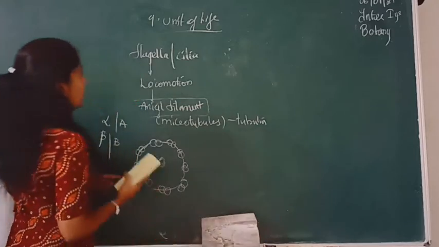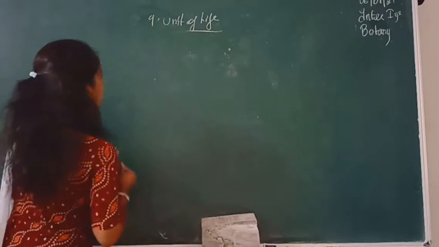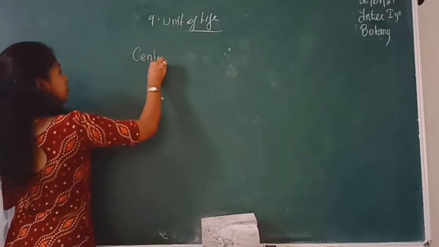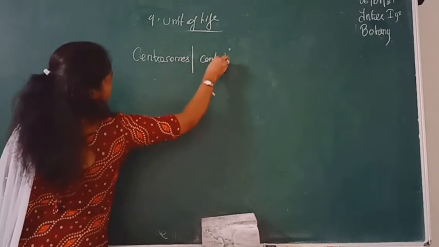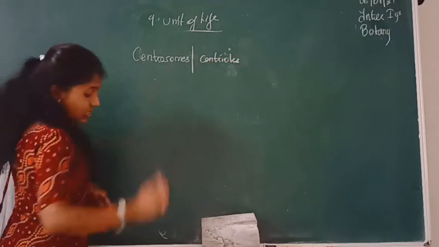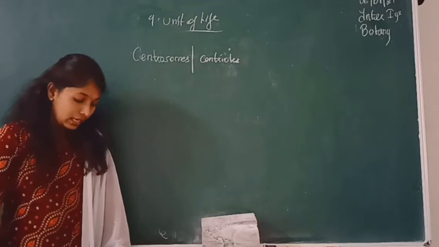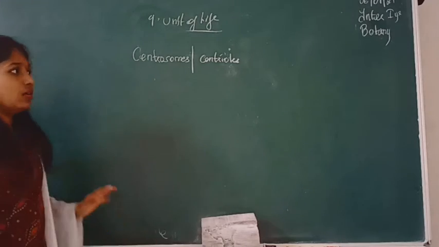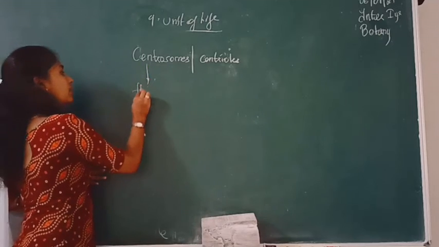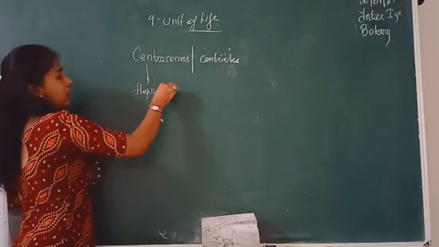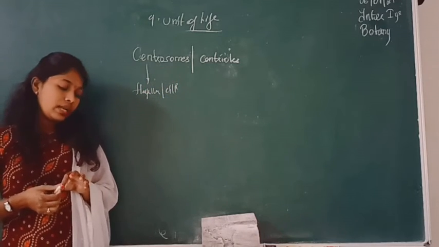Now we will discuss the centrosome and centrioles. What are centrosomes and what are centrioles? So the centrosome is a cell organelle that helps in the development of flagella or cilia. What is this centrosome? Mainly it helps in the development of flagella or cilia. And it consists of 2 cylindrical centrioles, which are also called basal granules.